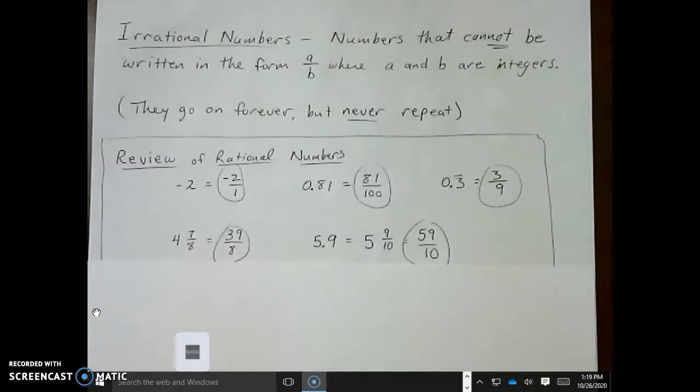So a mixed number, you have to make an improper fraction. Same with this decimal, it's like 2 steps. 5 9/10, and then multiply these two, 50 plus 9, 59. And I even threw in a square root. So that's rational, because the square root of 64 is 8, wearing its Halloween costume. It's just 8 over 1.